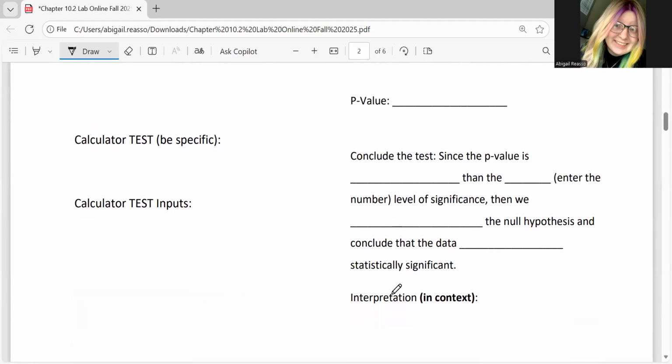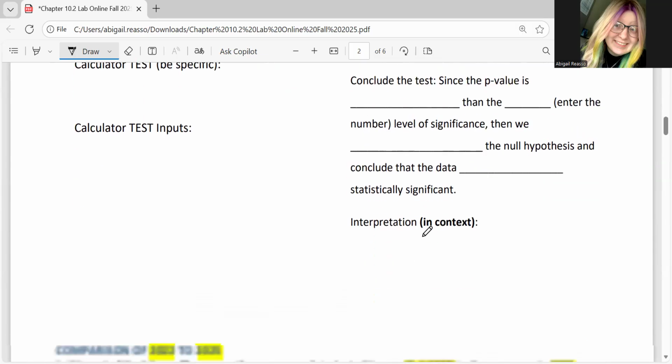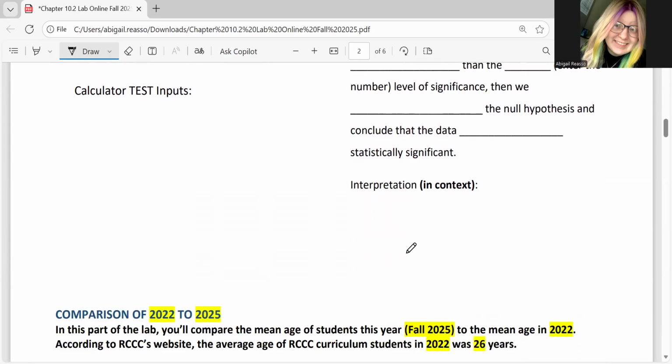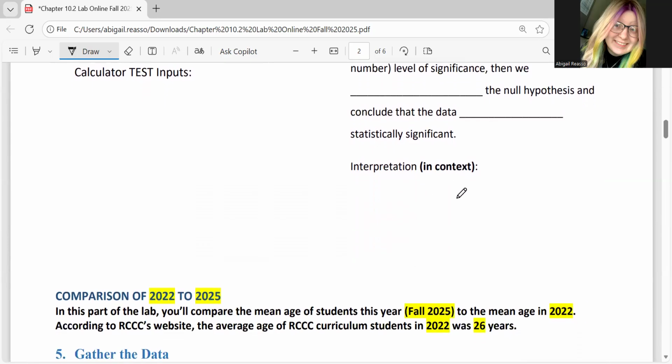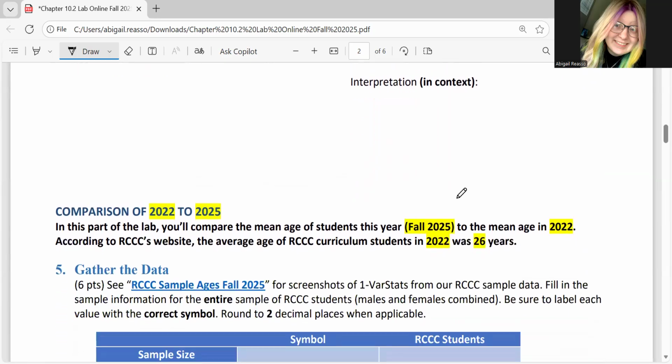Once you have those, you can conclude the test similar to what we have done in previous labs. Our p-value is less than or greater than the level of significance. And then we either reject or fail to reject the null hypothesis, and the data are or are not statistically significant. Then once you have your conclusion, you can do your interpretation. Keep in mind these should be in context. Okay.